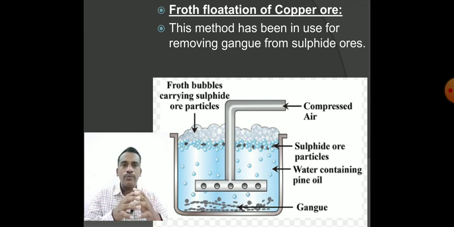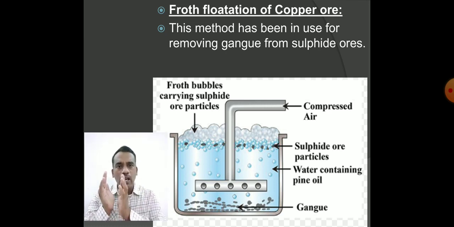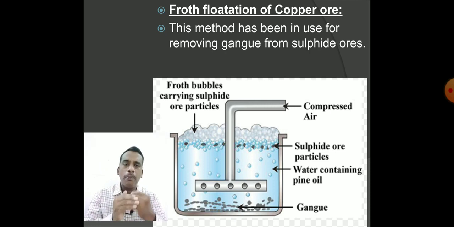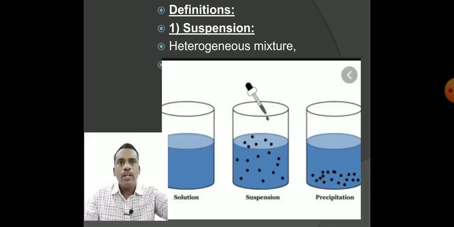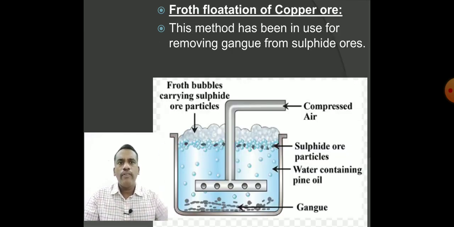Now let us continue with the basic principle of the froth flotation technique. Can you observe now that the ore particles are wetted by the oil and they are reaching the top, but the gangue particles are settling at the bottom. So this is the basic principle we give here. One word I have used: this method is used for removing gangue from the sulfide ores.